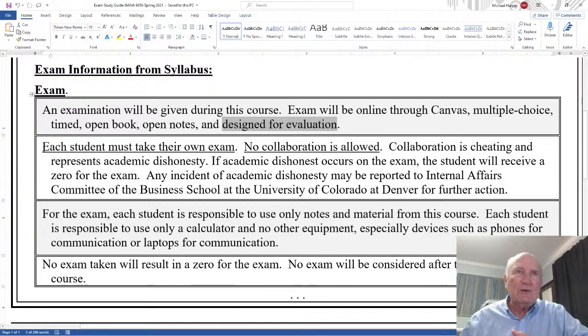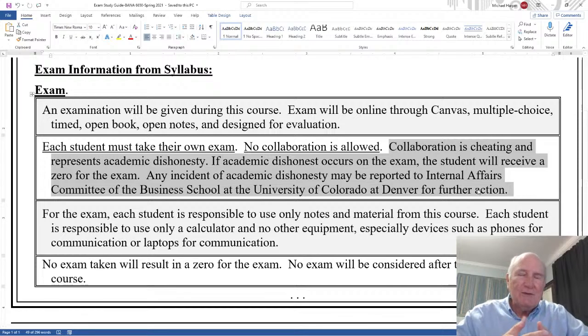Each student must take their own exam. It's not a group project. No collaboration is allowed. Do it yourself. Collaboration is cheating and represents academic dishonesty. If academic dishonesty occurs on the exam, the student will receive a 0 for the exam, and any incident of academic dishonesty may be reported to the Internal Affairs Committee of the Business School at the University of Colorado Denver for further action. And I've been here long enough that this has happened, and further action could be just a 0, could be an F, it could be suspension or expulsion.